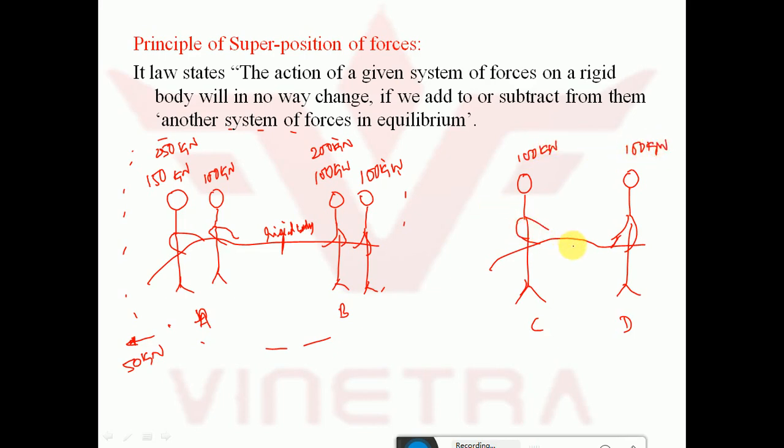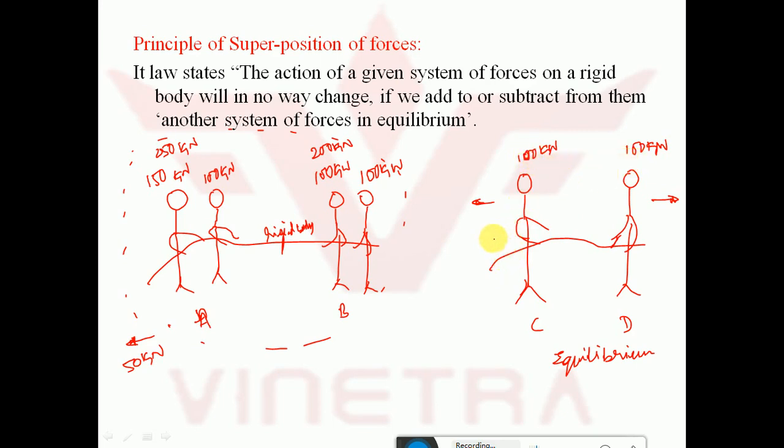So there is no movement, and we can consider this system to be in equilibrium. This fellow is applying a force of 100 kilonewton and this fellow is also applying a force of 100 kilonewton. So the overall system is in equilibrium. There is no movement. The system is in statics.